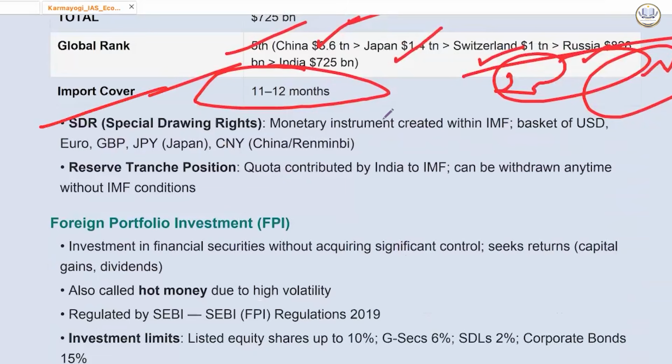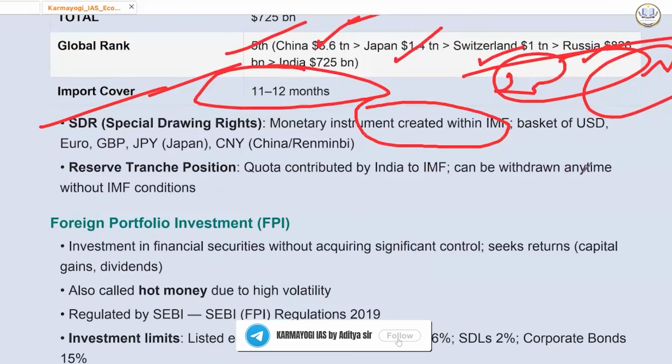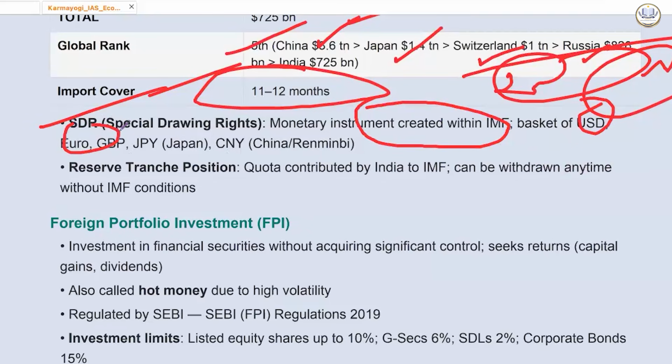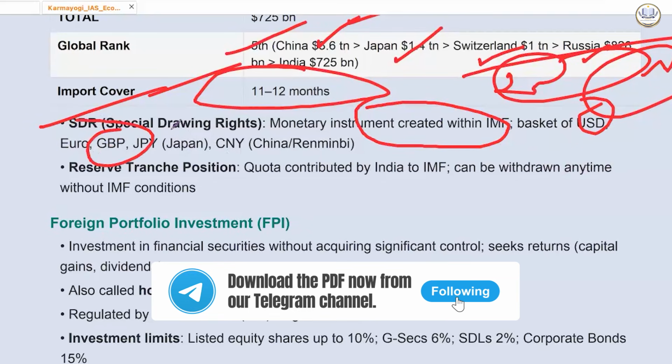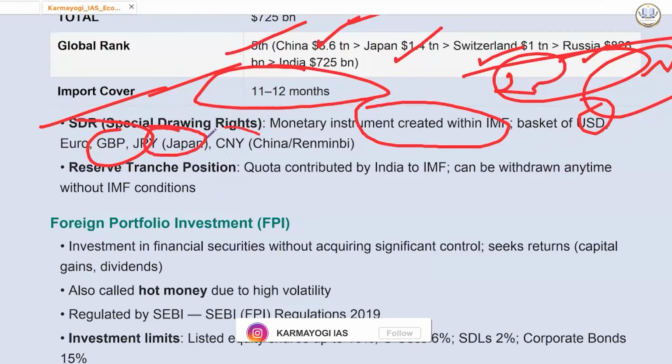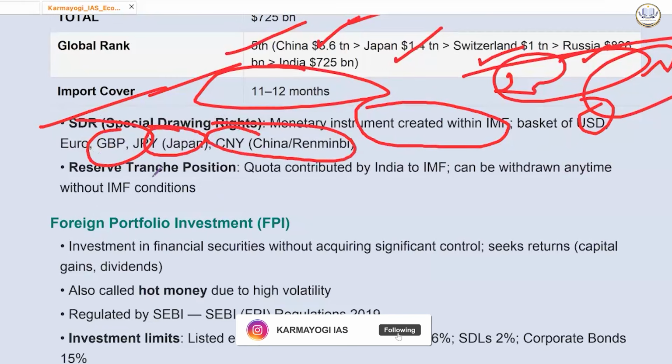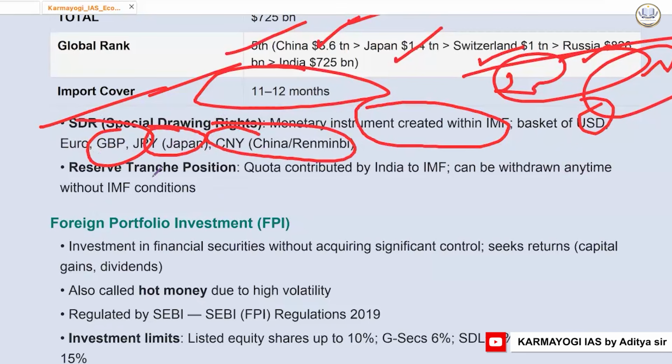Special drawing rights. So it is a monetary instrument created within IMF. This is a basket of US dollar, euro, GBP, Japan's currency, and China's currency. So SDR consists of what? This can be the question, and it is important as well because it has been asked several times in PYQs. Economy में so many things will now change.